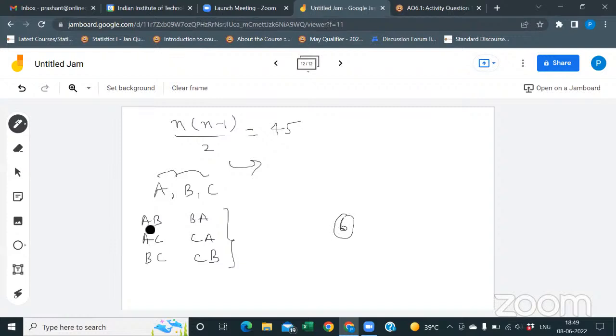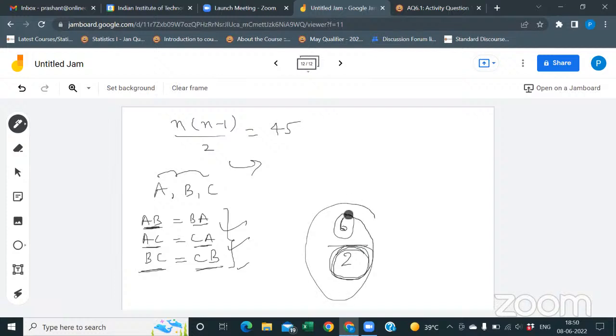But if you see, if AB are playing or BA are playing, these are the same. AC are playing or CA are playing, that is the same. BC are playing or CB are playing, these are the same. That means divide by 2. Half the cases are the same, right? That's why we are dividing by 2. Is this clear or not? Yes, sir.